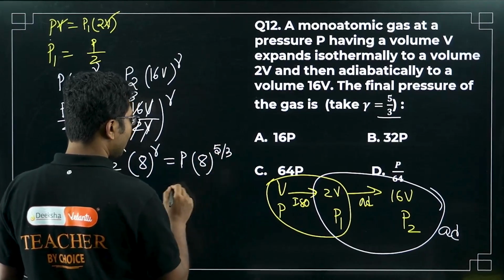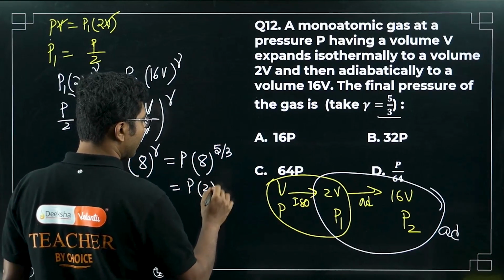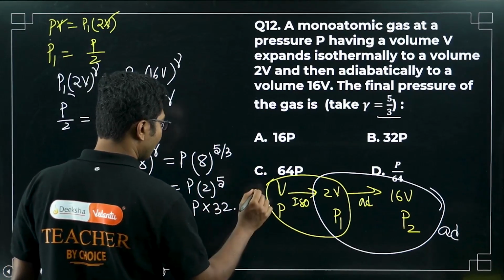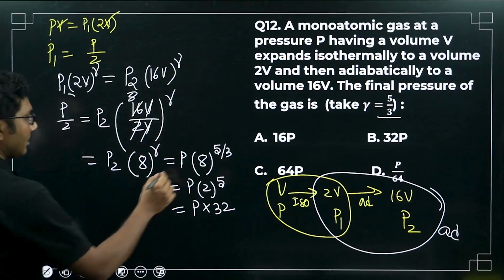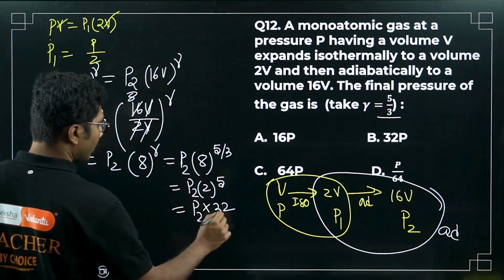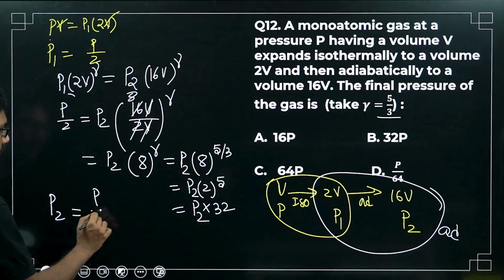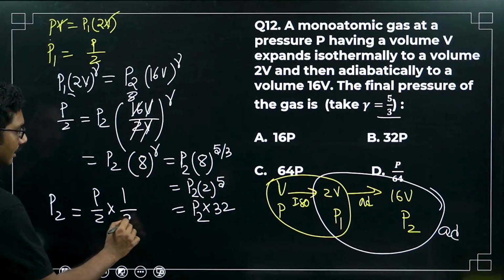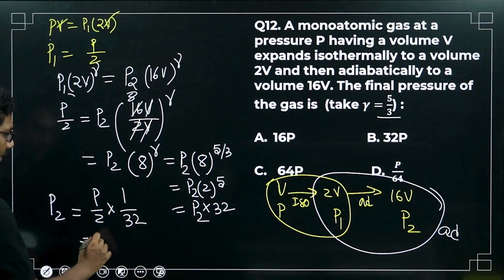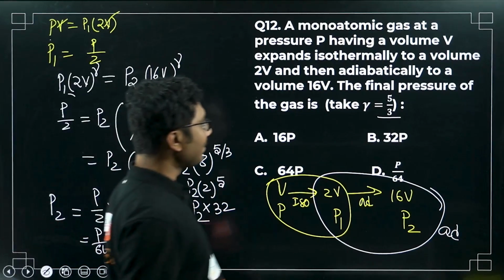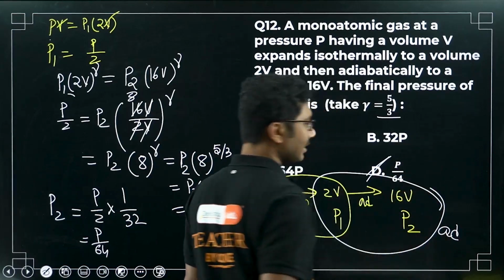So it will be P2 times 32. So P2 will be P by 2 times 1 by 32, that is P by 64, right? So P by 64 is the answer.